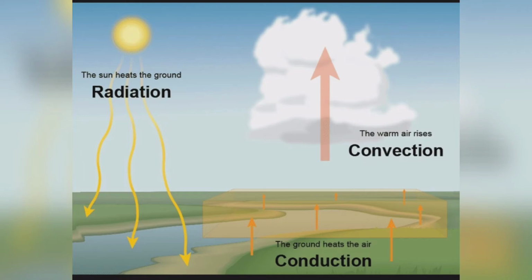This is the process of conduction, by which heat spreads from a warmer to a cooler place or matter, from a hot place to a cold place. This is called the process of conduction.